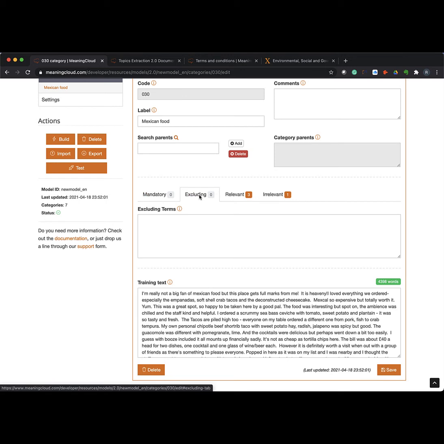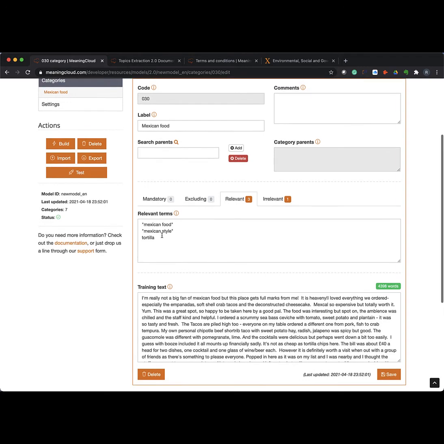So you want to be using those a little bit sparingly because they might really affect the model. Then you have relevant words. If it mentions Mexican food, Mexican style, or tortilla, the odds are that it's probably leaning more towards Mexican food.